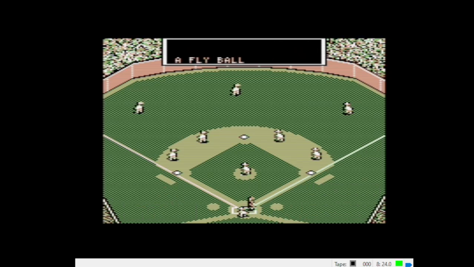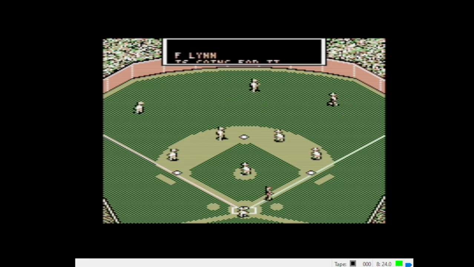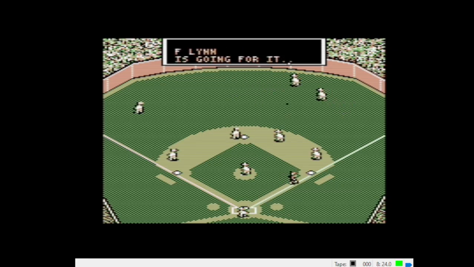Torres facing Reggie Jackson. Reggie hits a fly ball to right center. Lynn's going for it. He's there. Makes the catch.